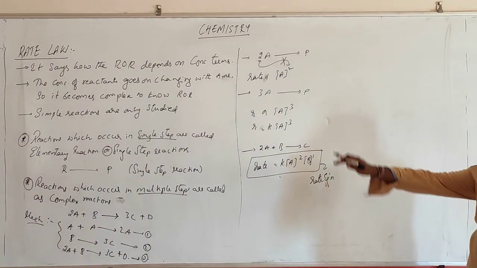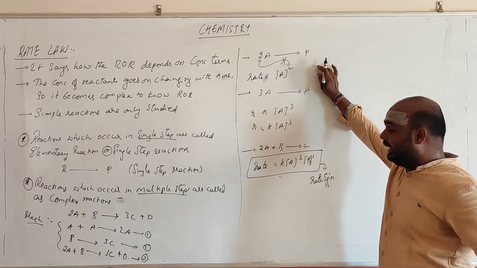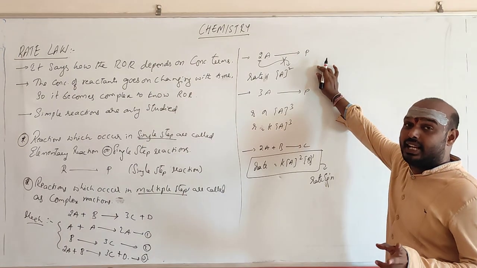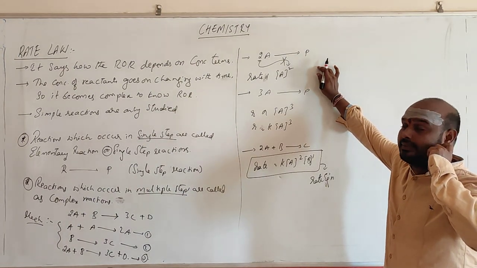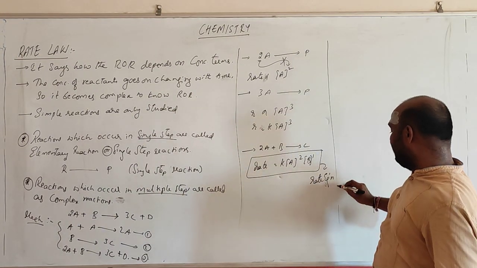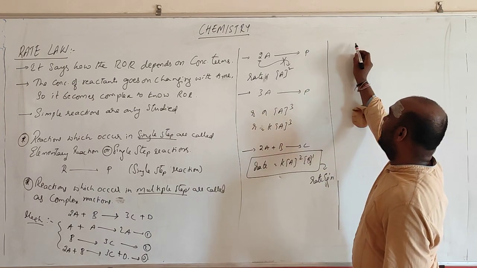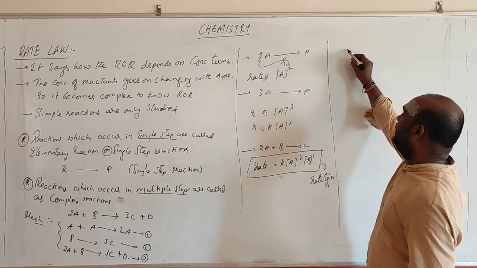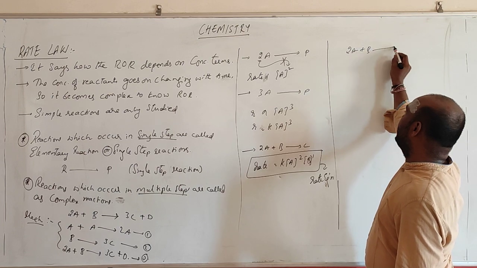So the form of the reaction, writing in terms of rate equation. See, yesterday I was saying you can write the reaction in two ways. Let me explain that one. You have the reaction 2A plus B giving rise to product.